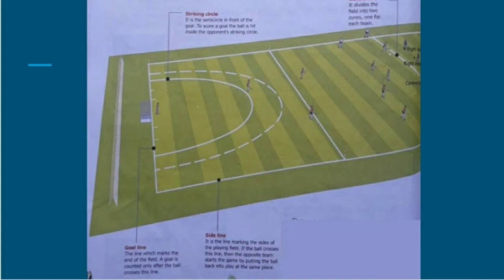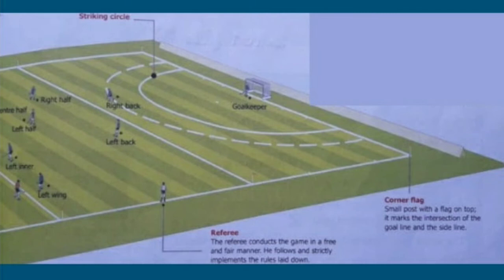These are the lines that are drawn on the ground, and you can see both the teams playing together, and on both sides there are circles. You can see the striking circle on this side also. There is one reference point from where the game starts, or every time a goal takes place, the referee throws the ball and the game starts from that point only. You can see the goalkeeper standing near the net on the right-hand side. There is one corner flag, the striking circle and the reference line.